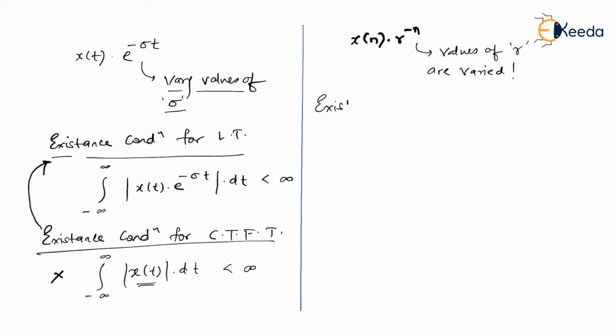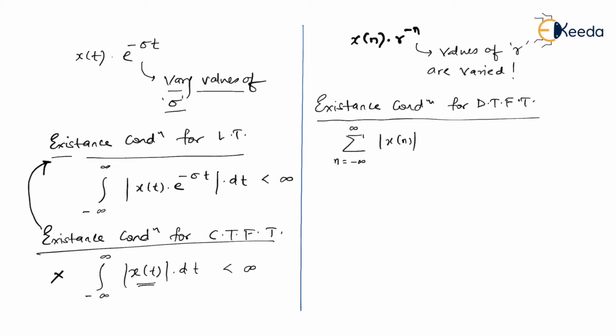So the existence condition for the discrete time Fourier transform is, we know that we use summation in case of discrete time. n is varied from minus infinity to infinity. Mod of x of n should be less than infinity. So it clearly states that if you add all the samples of x of n right from n equal to minus infinity to infinity, it should be finite. So it should be absolutely summable for the discrete time Fourier transform, and it is possible only if your x of n is bounded in nature.